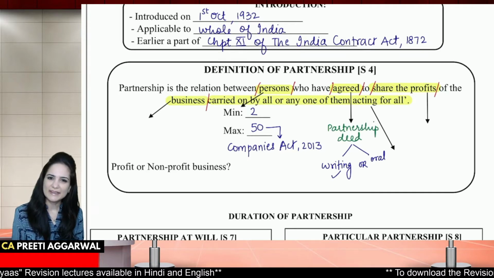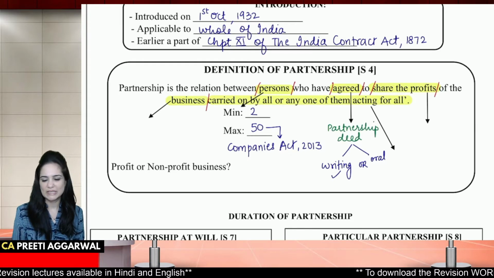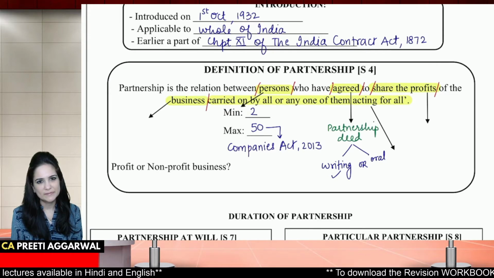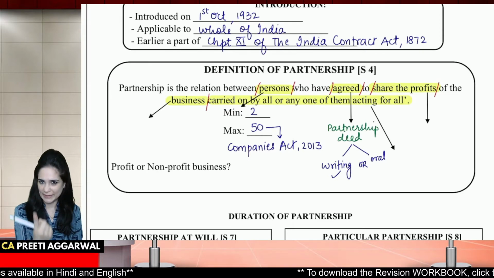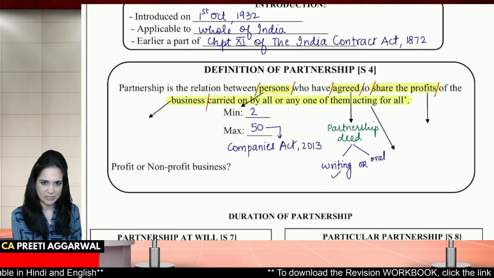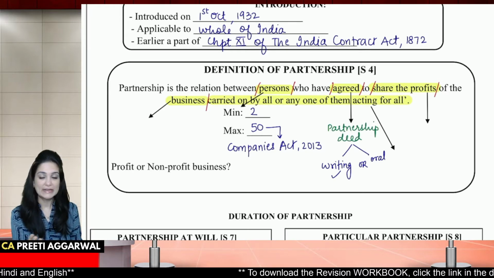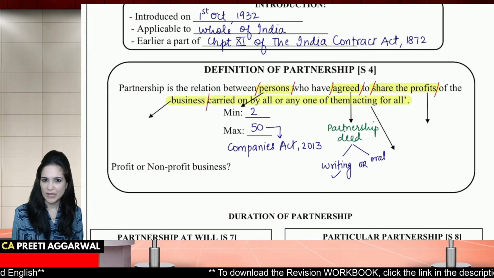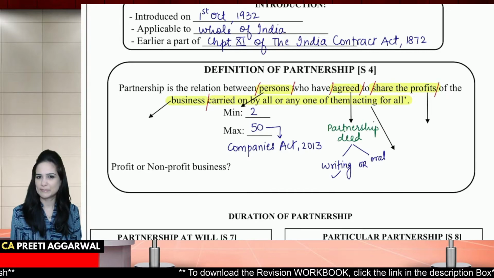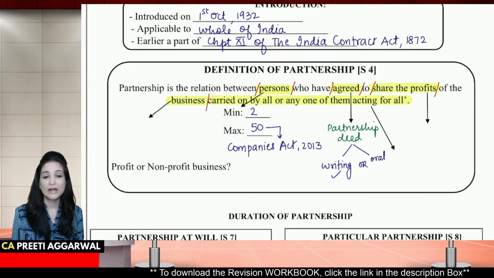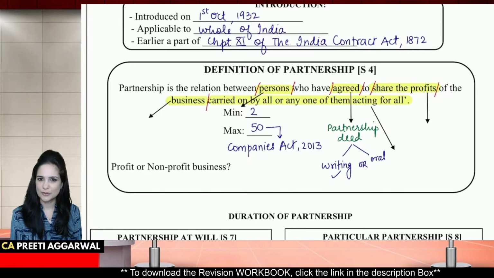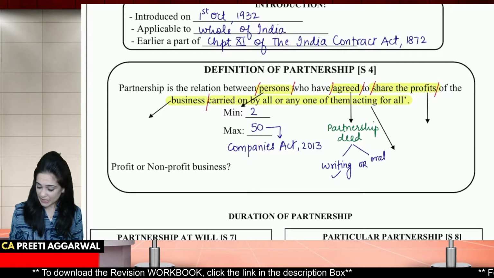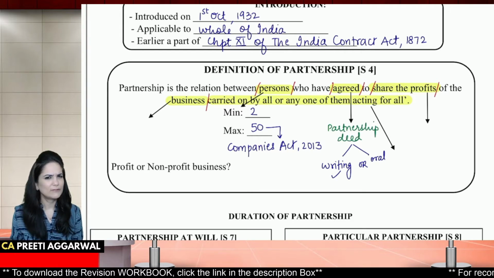What are the contents of the partnership deed? Name of the partner, name of the firm, address, details of the partners, profit sharing ratio. You are absolutely right. Interest on capital, interest on drawings, interest on loan, salary, commission, etc. There is sharing of profit. In what ratio?